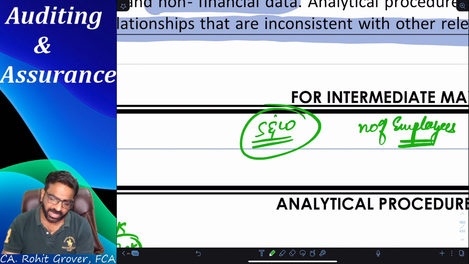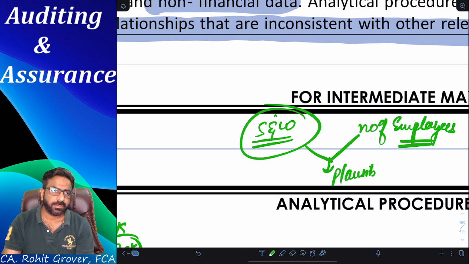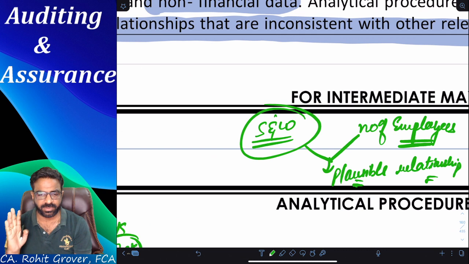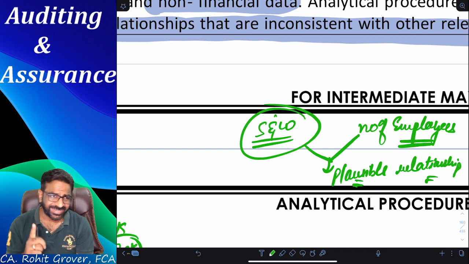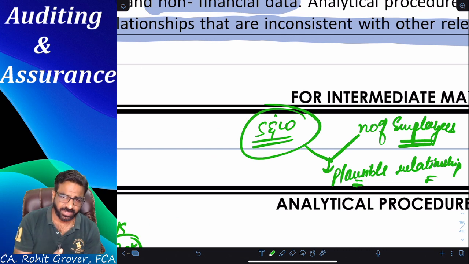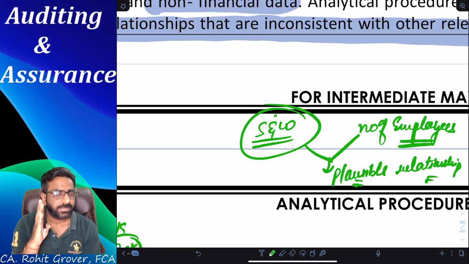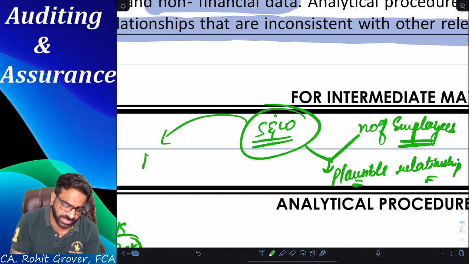Non-financial information. But do they have any kind of relationship with each other? Yes, that is called which relationship, everyone? Plausible relationship. Did you all understand the point or not? Now tell me, to understand the salaries and wages of the company, should I also know the number of employees or not? Yes, sir. This is what we mean by this procedure, everyone.